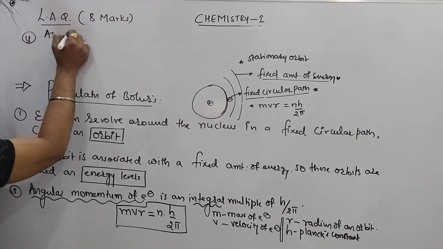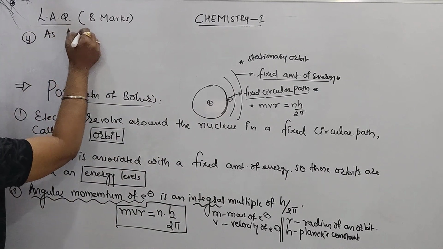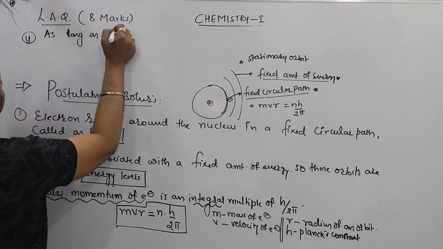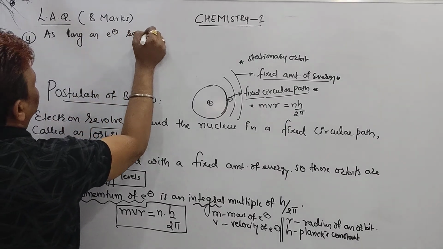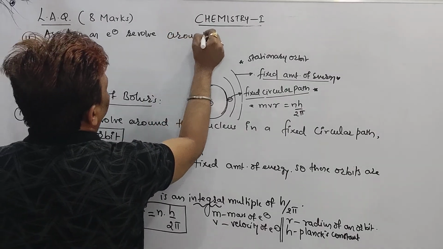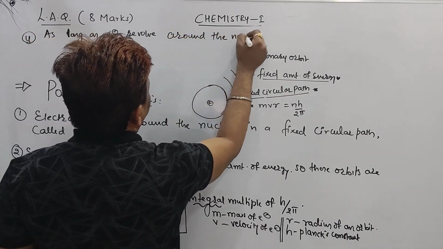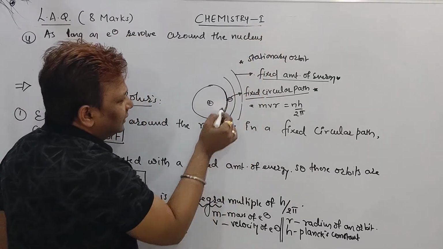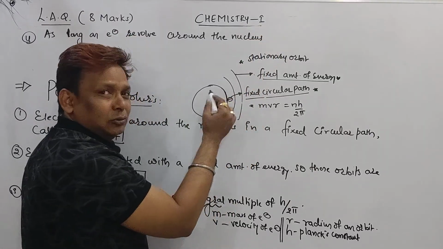As long as the electron revolves around the nucleus, is it clear now, beta? This is the electron revolving around the nucleus.